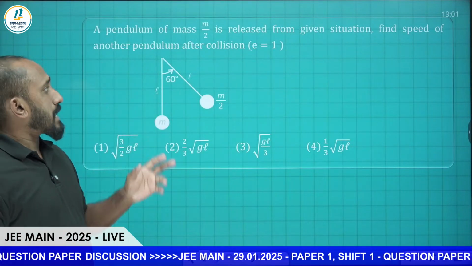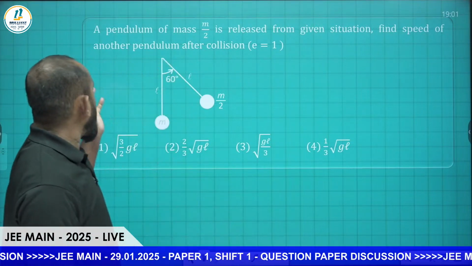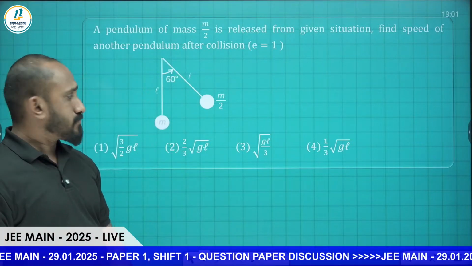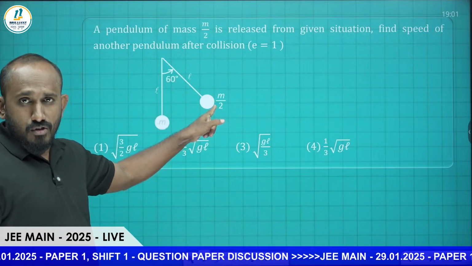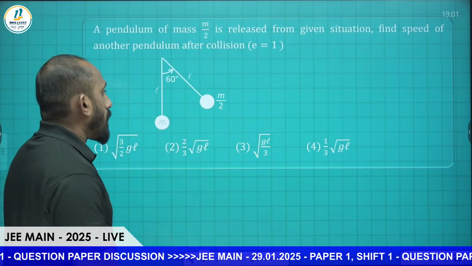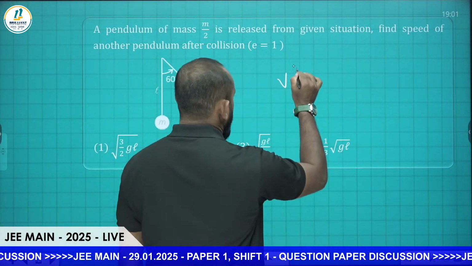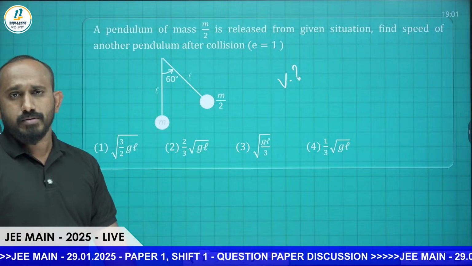A pendulum of mass m by 2 is released from the given situation. Find the speed of the other pendulum after collision. It's released from here, the mass m by 2 hits this one. Then what is the speed after collision? You have to find the speed of this one, the final velocity after this collision.